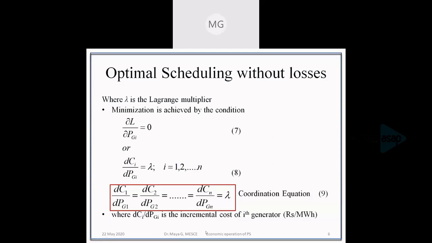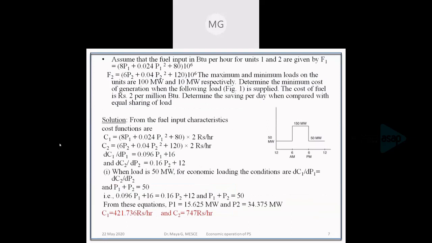By using these two equations, we can solve any optimal scheduling problem which neglects the losses. So let us see a problem based on this.